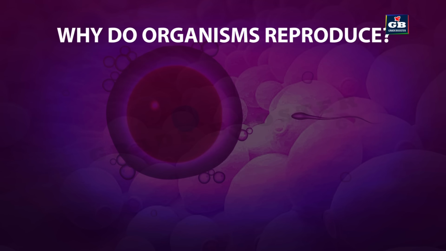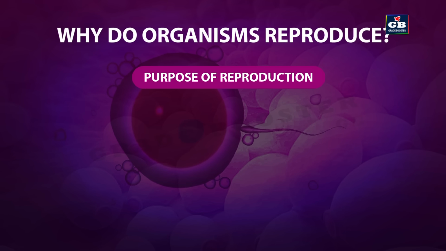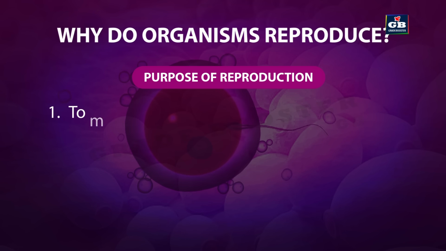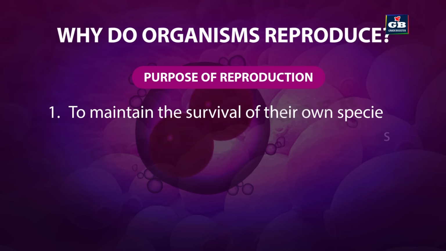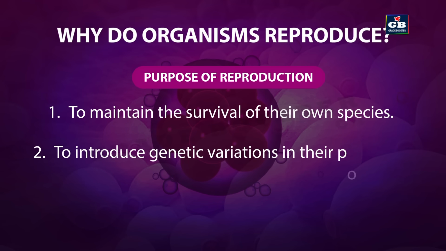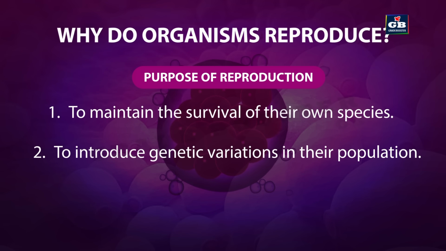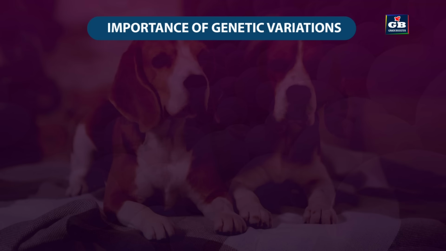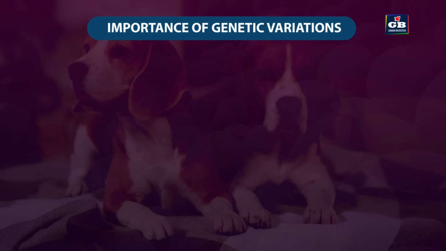Why do organisms reproduce? Organisms reproduce for two main things. 1. To maintain the survival of their own species. 2. To introduce genetic variations in their population. What are genetic variations and why are they important?